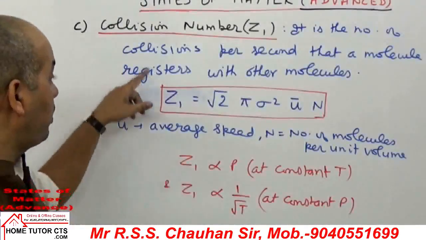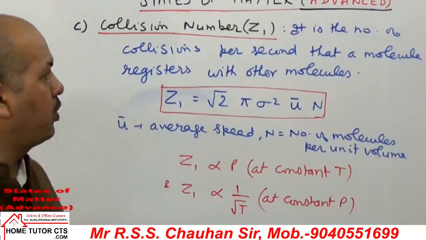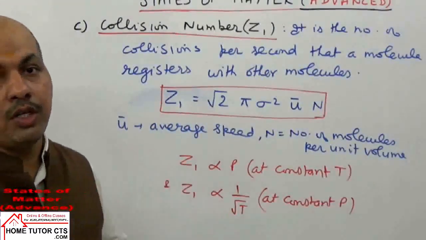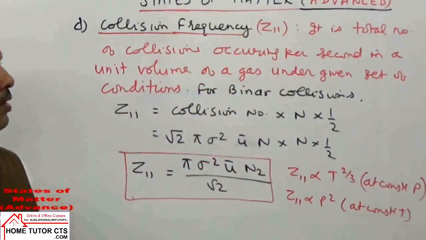Collision frequency, this number is proportional to 1 by root temperature at constant pressure. Okay, that is collision number. Now the next term taken is collision frequency. You can write down the definition.